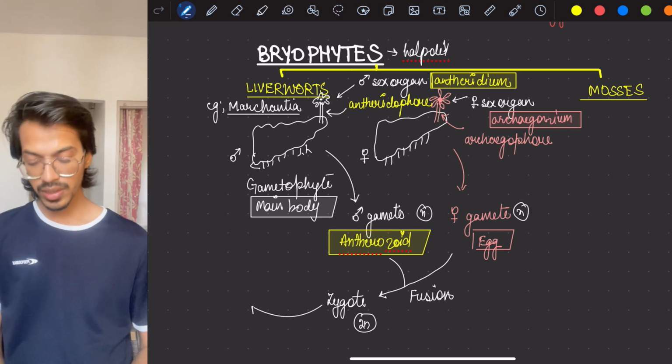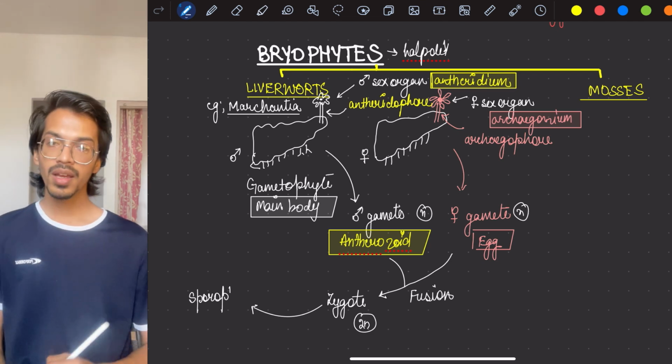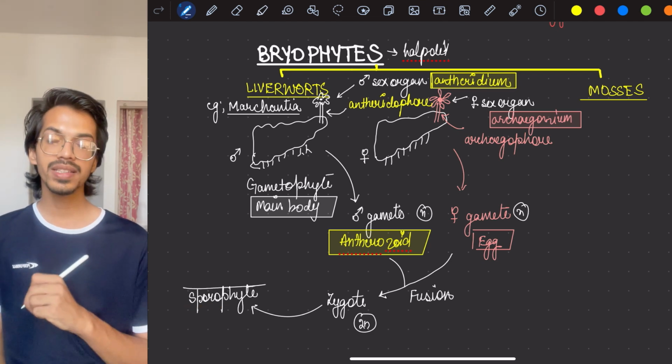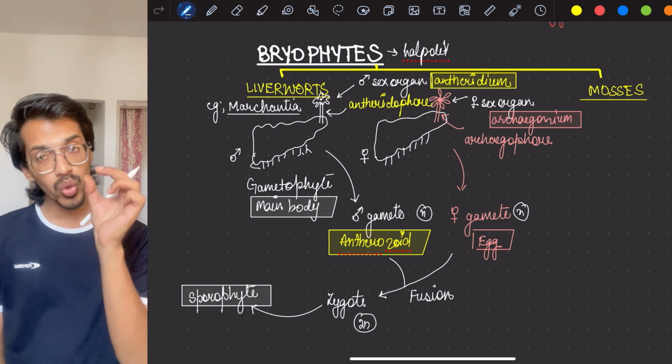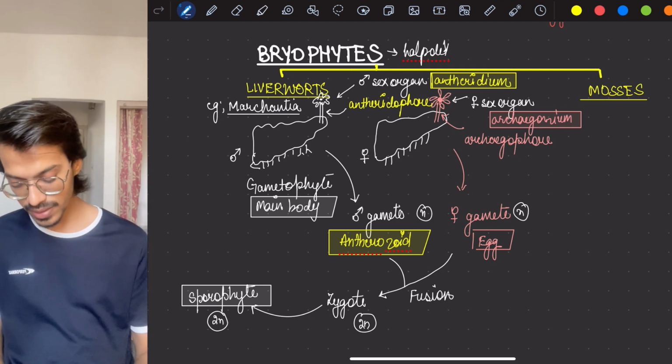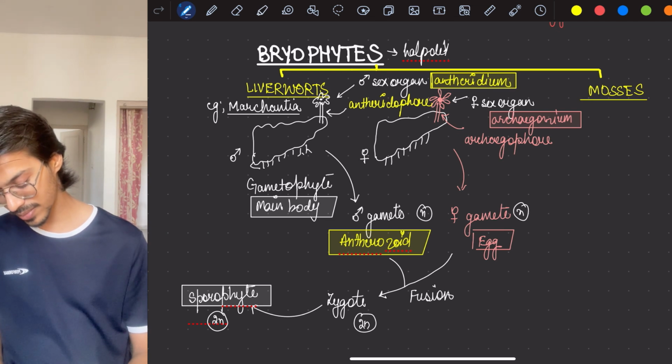Okay, so it develops a sporophyte, which is also a diploid structure. Now inside the sporophyte, there are certain structures present. Those structures, what do they do? They make the spores.